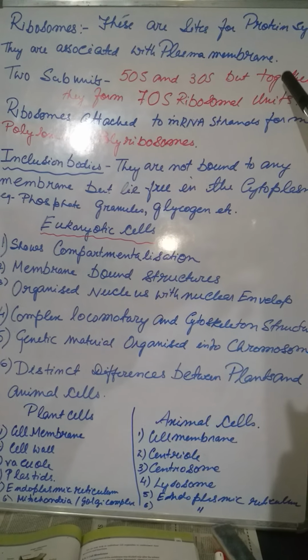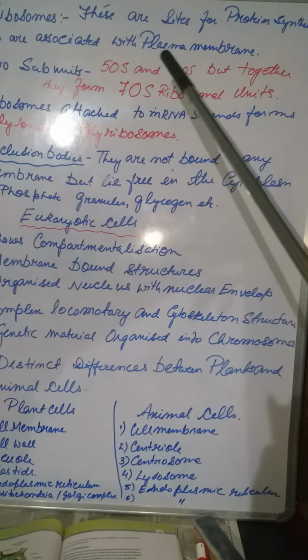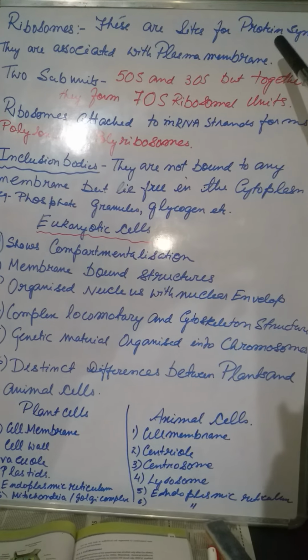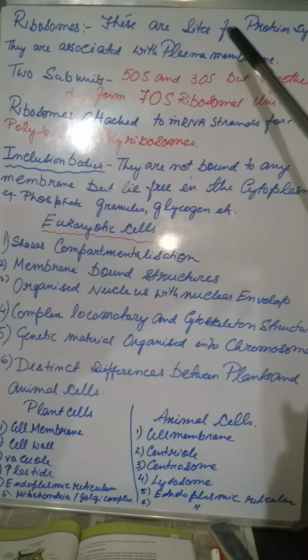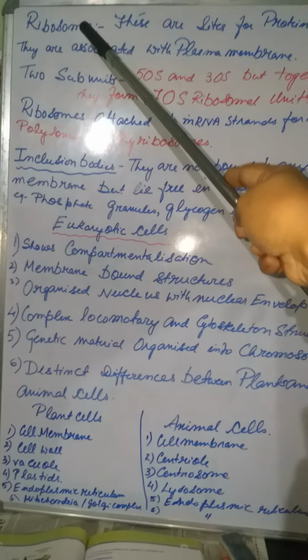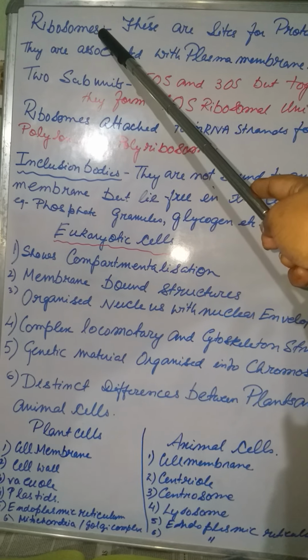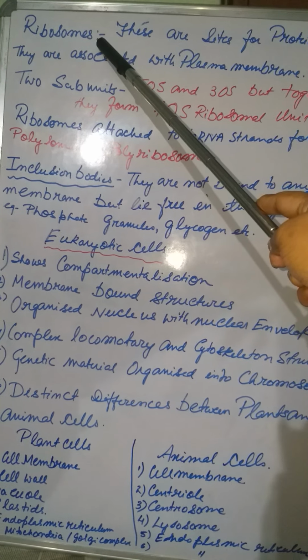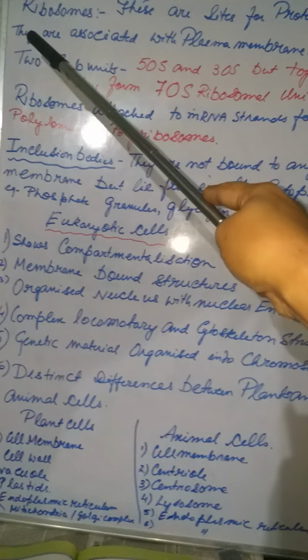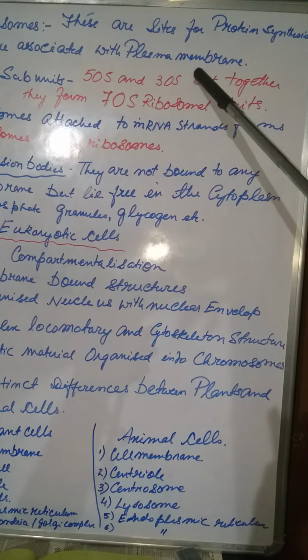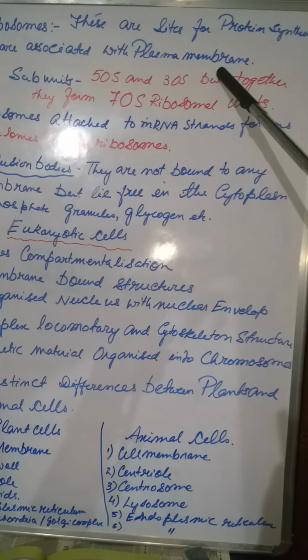So if protein synthesis does not happen, the total genetic reaction will not be able to happen, only because of the absence of protein synthesis. So basically the ribosome is a very vital organelle, and this is not a membrane bound organelle, and it is present both in the eukaryotes and prokaryotes. Now they are associated with the plasma membrane. That means they remain attached or nearby the plasma membrane.